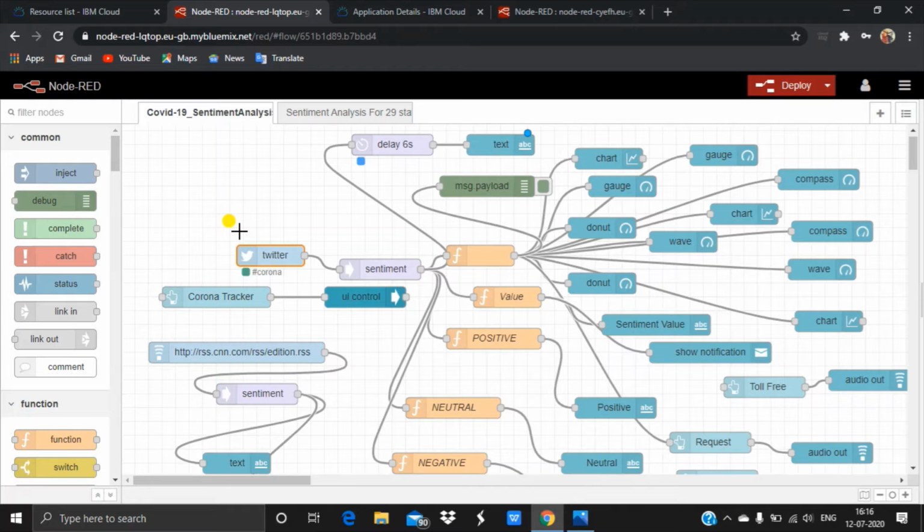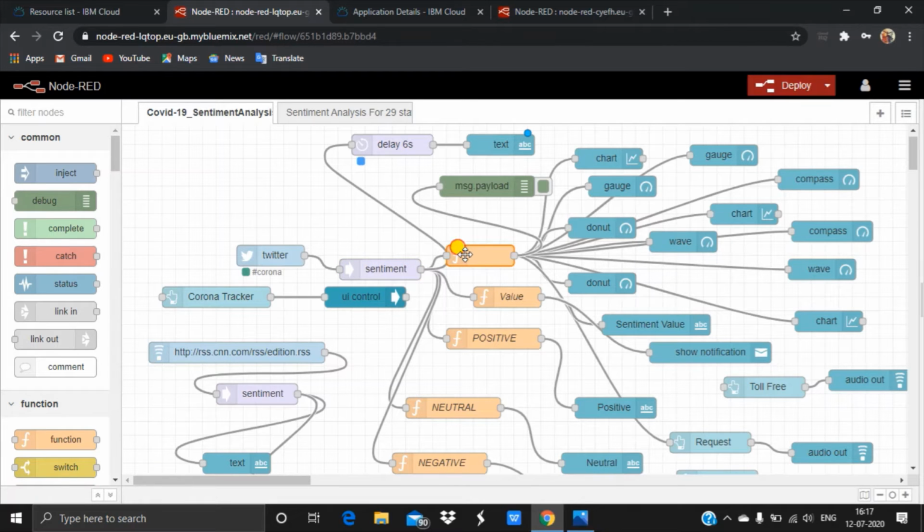The basic input for the entire flow is the Twitter node. The Twitter node works with the help of an API key. To get the API key, we should do some process to get it from Twitter. Here I have used the tag #corona, which extracts the corona tweets from Twitter using the API key. The second node is the sentiment node, which is the main node for this entire sentiment analysis. This sentiment node classifies the tweets into 3 parts: positive, negative, and neutral.